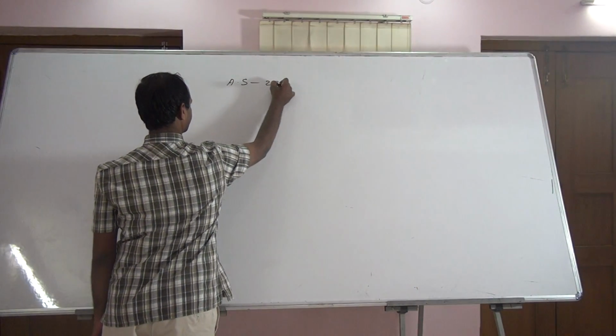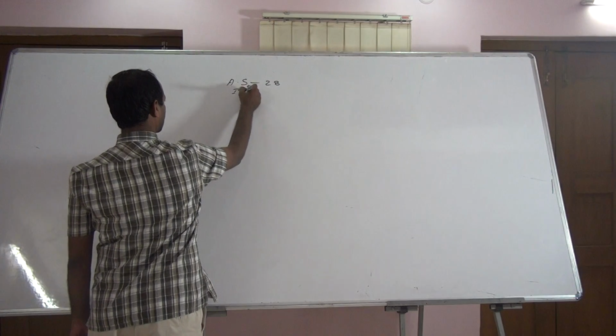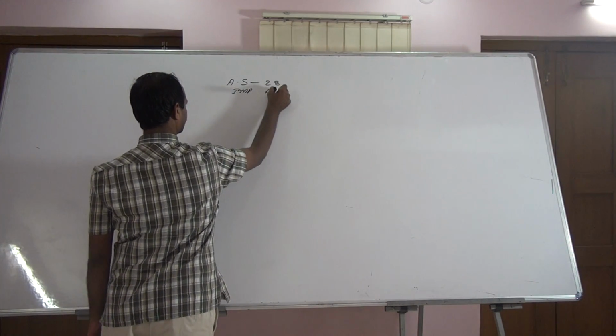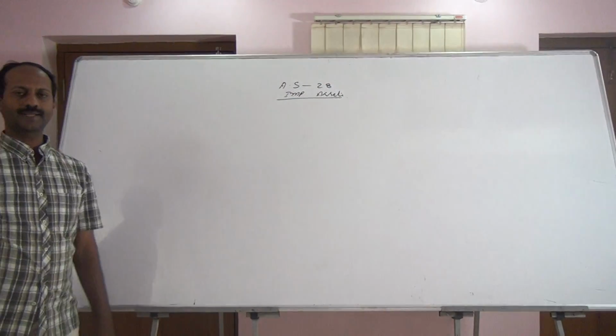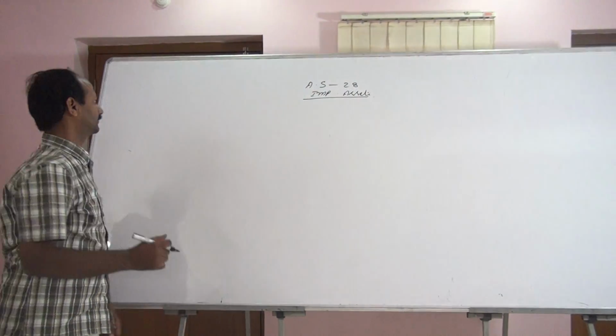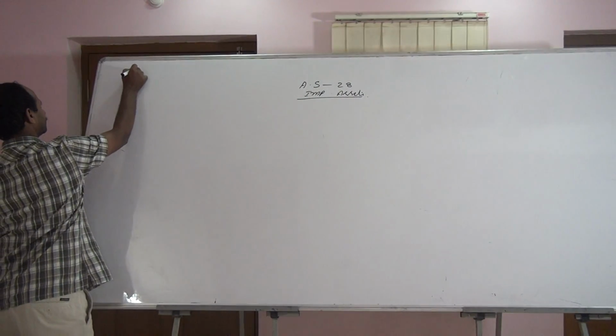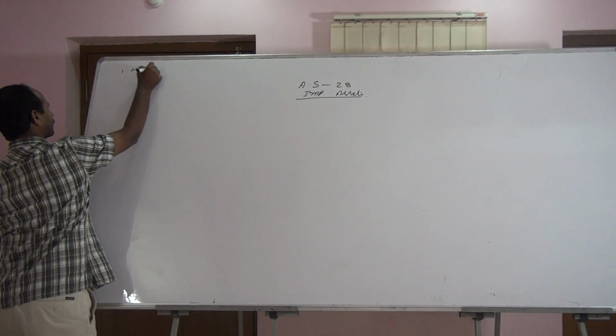AS28, Impairment of Assets. This standard can be studied in 10 points. 1. Meaning of impairment.